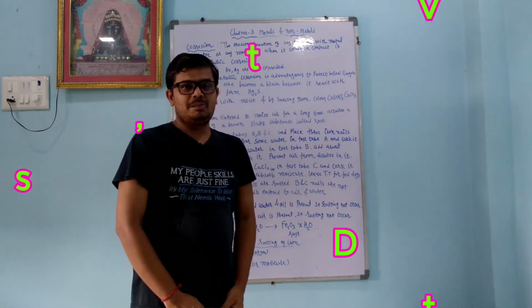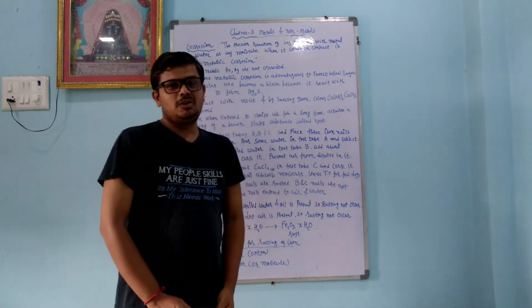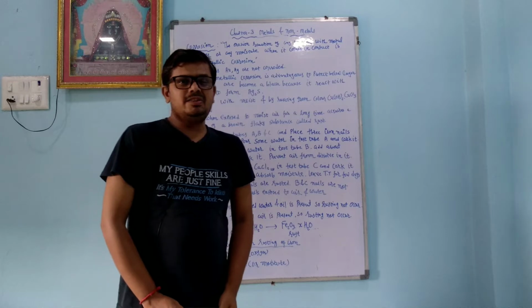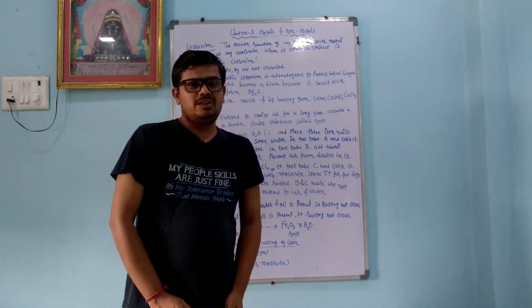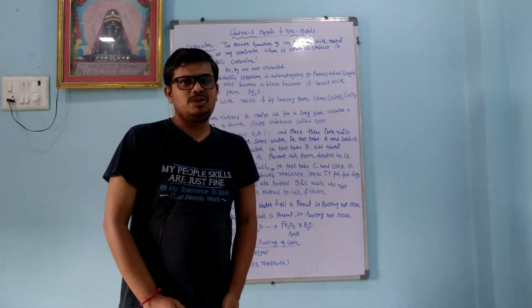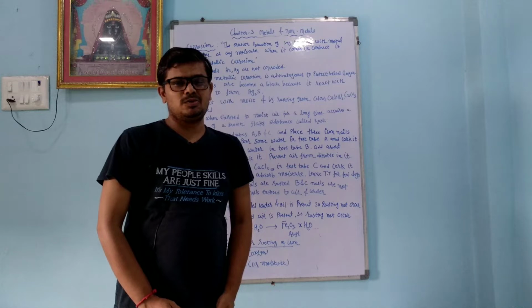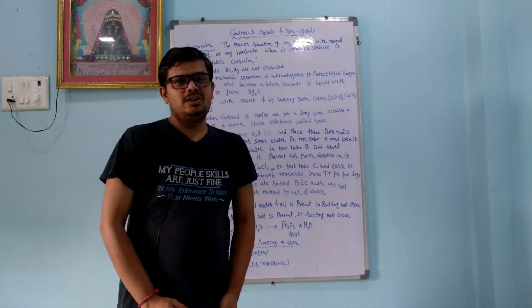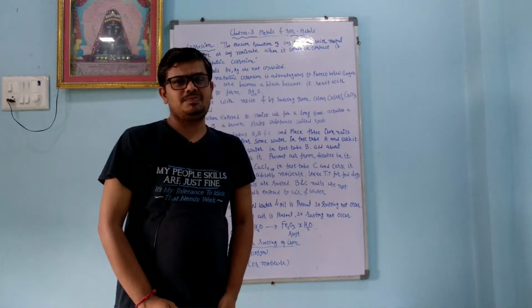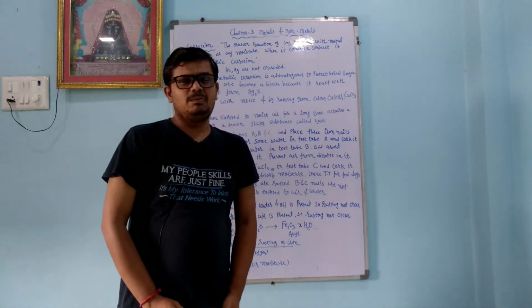Today we will continue chapter number 3, metals and non-metals. Dear student, we are going to learn about corrosion and rusting. In industry, so much corrosion or rusting occurs with metal, and because of that so many losses are there. To avoid that we have to somehow stop the corrosion. First of all, we should learn how corrosion occurs. Corrosion occurs because of the presence of air, oxygen, moisture and acidic medium. So we will learn all the things one by one.